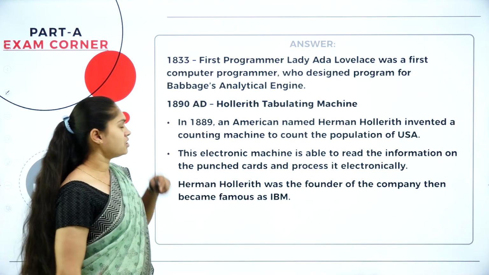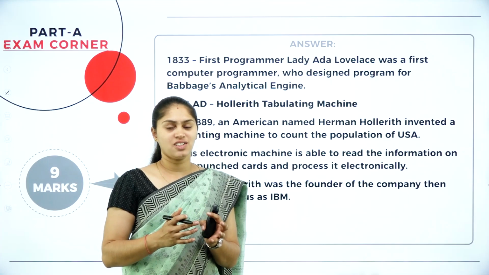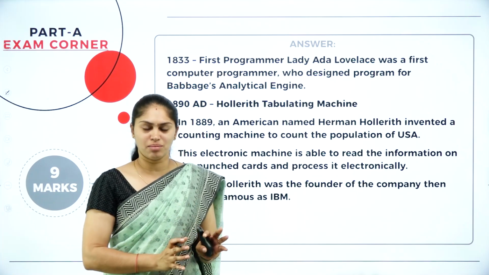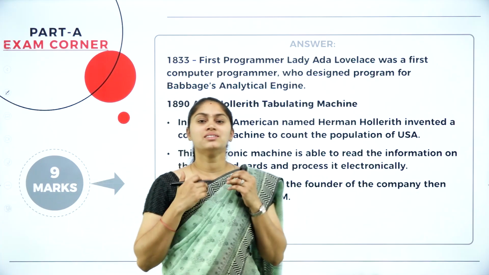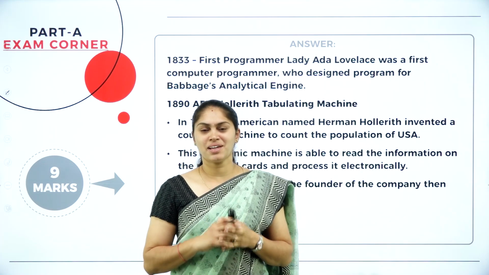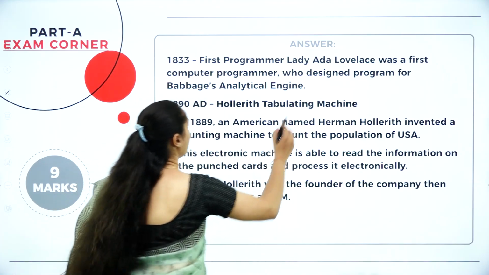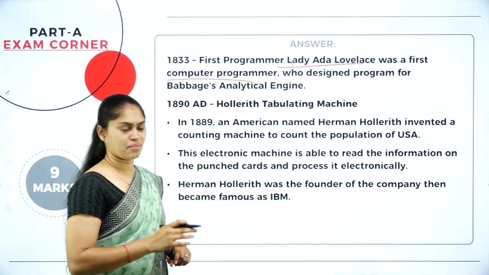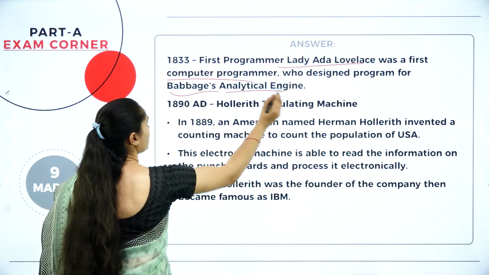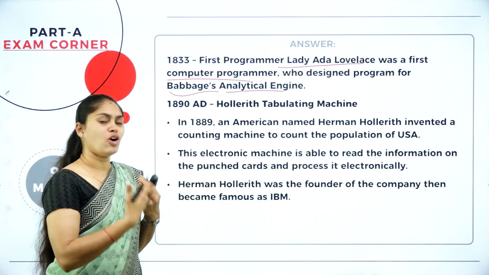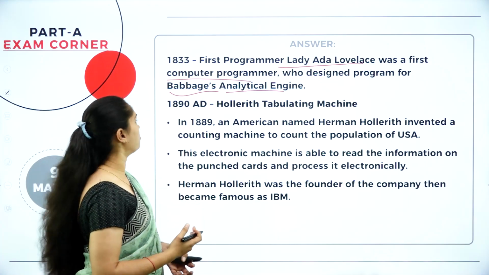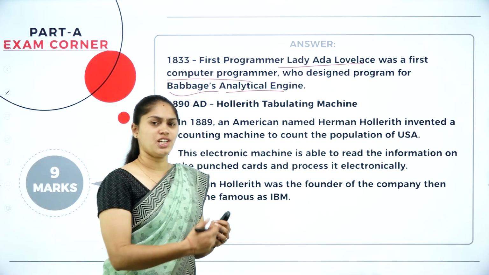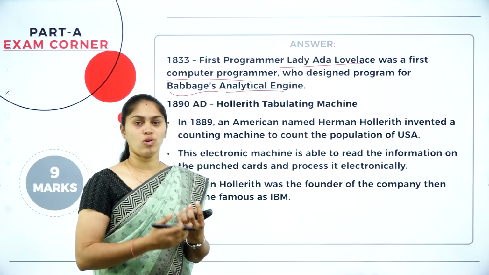Fine. Then how did the analytical engine and difference engine come into existence? Who started writing code for it? He invented some machine, but in order to make it work, we have to write a program. That was written by a beautiful lady called Lady Ada Lovelace. She is considered the first woman to write a computer program, and she designed a program for Babbage's analytical engine. So it started working with the help of Lady Ada Lovelace. In the year 1833, she took 3 years to write the code to make it work.